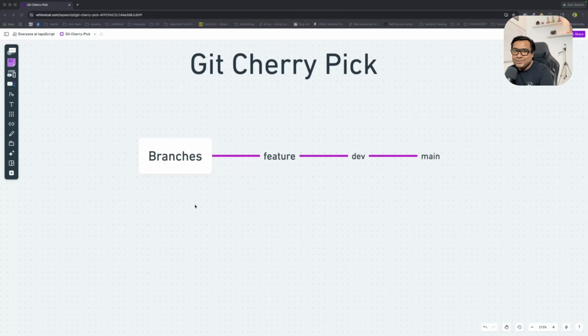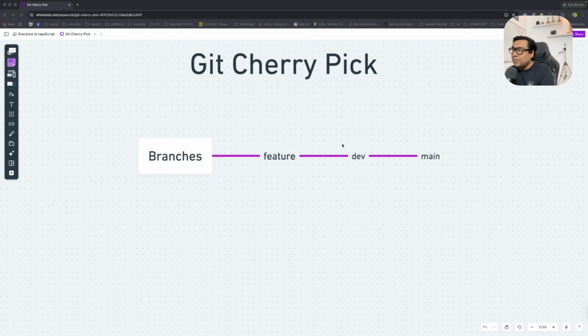What you're seeing on your screen is a branching strategy. In most of our projects we follow this. We have a feature branch, then a dev branch, and then a main branch. When we do feature implementation, we do things in the feature branch. Once a feature gets implemented, that branch gets merged to a dev branch.